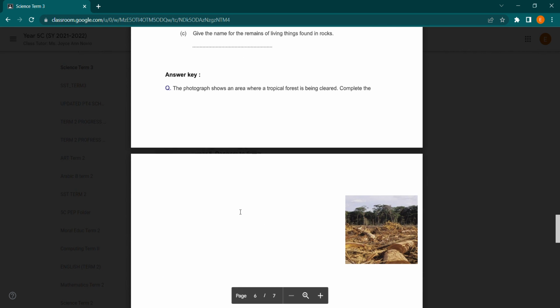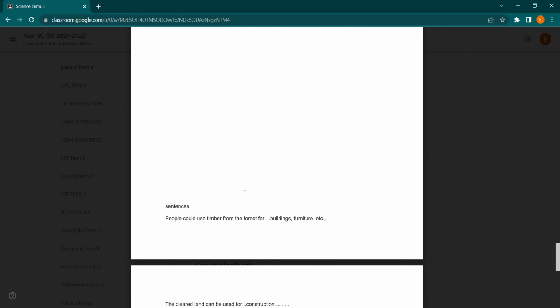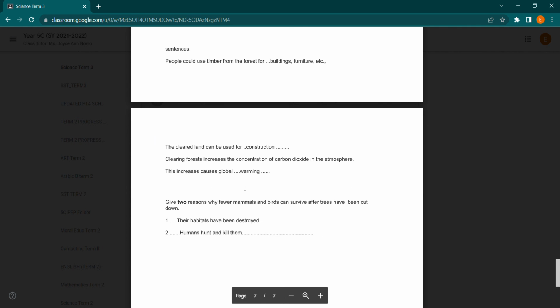The answer key. People use timber from the forest for building, furniture, etc. The cleared land can be used for construction. Clearing forest increases the concentration of carbon dioxide in the atmosphere. This increases global warming. Give two reasons why fewer mammals and birds can survive after trees have been cut down. Their habitats have been destroyed and humans hunt and kill them.